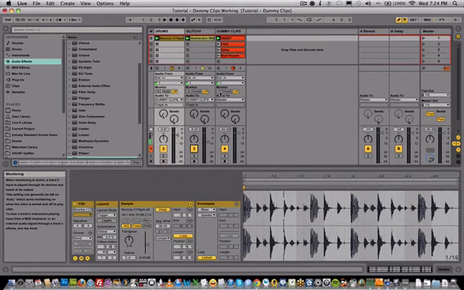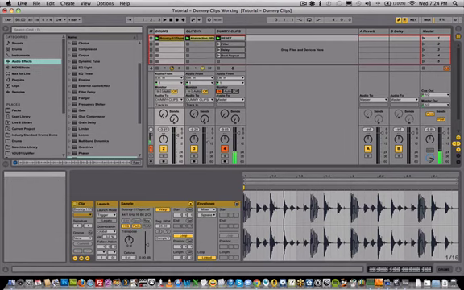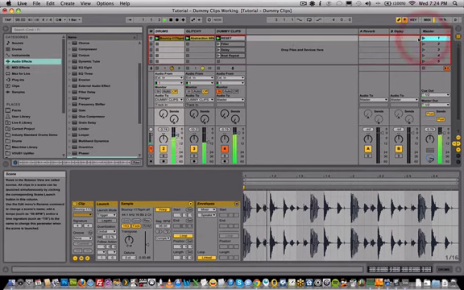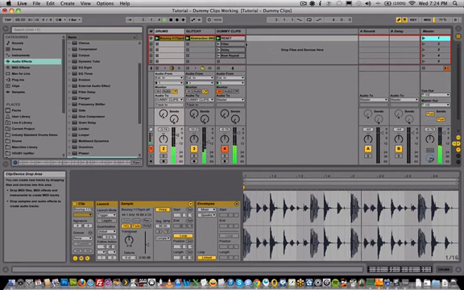Another thing that you need to do is set the monitor to in, and this way it's going to set the track to just listen for audio. So now we can hit play. And now we can just launch these clips of pre-made audio automation effects just by launching these clips.